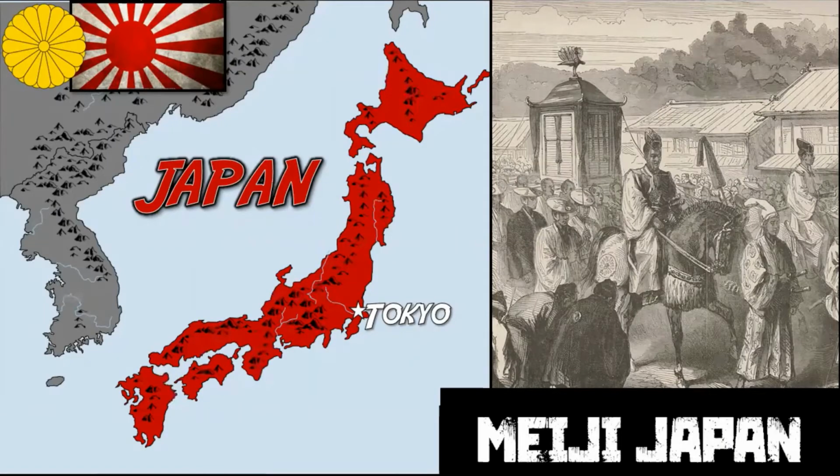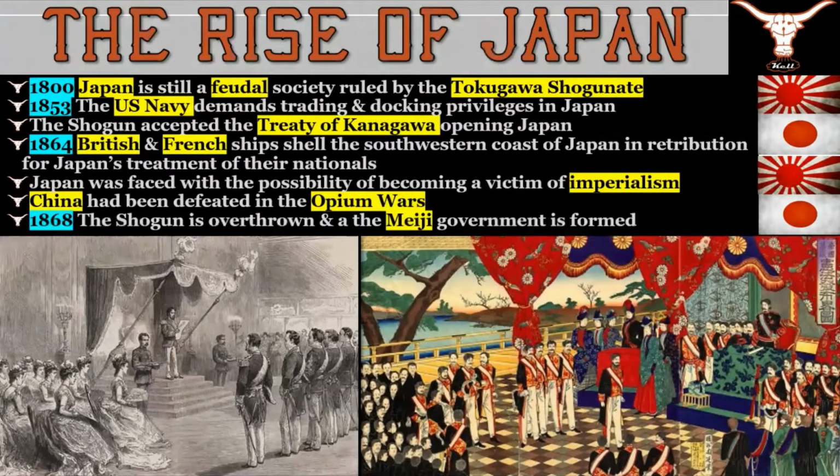Not only was nationalism a driving force in Europe, it became a worldwide phenomenon. Now we're going to look at nationalism and its effects on Japan. In 1800, Japan is still a feudal society ruled by the Tokugawa shogunate. In 1853, the U.S. Navy demands trading and docking privileges in Japan. The shogun accepted the Treaty of Kanagawa, opening Japan.